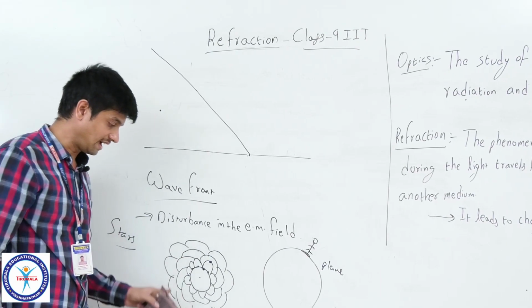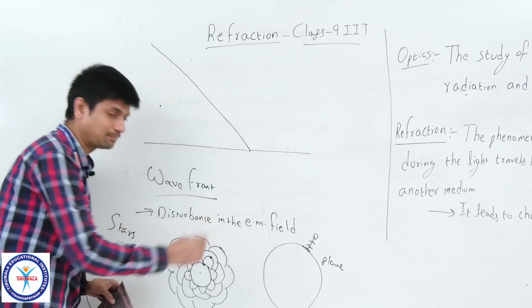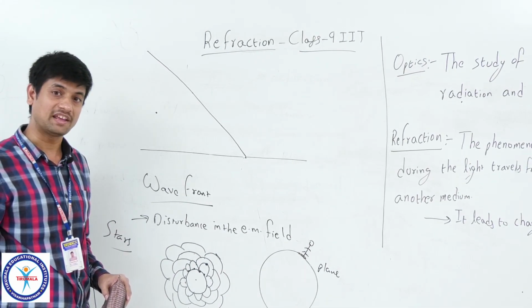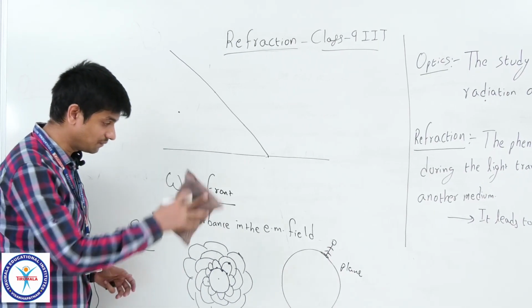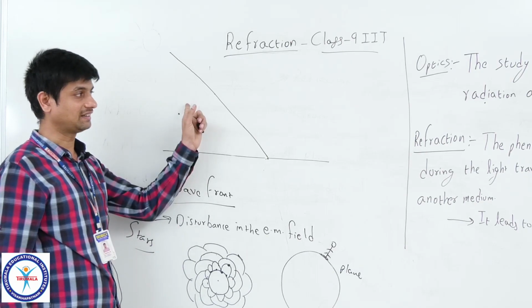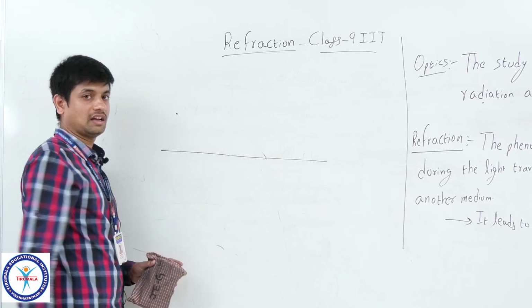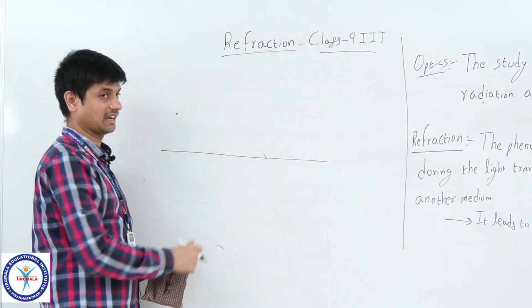That means I explained here spherical wavefront. If you take some part of the surface, that surface will act as a plane wavefront. What does it call? Plane wavefront. So if this plane wavefront interacts with any matter, what will happen? I am assuming the plane wavefront concept here to understand the refraction.